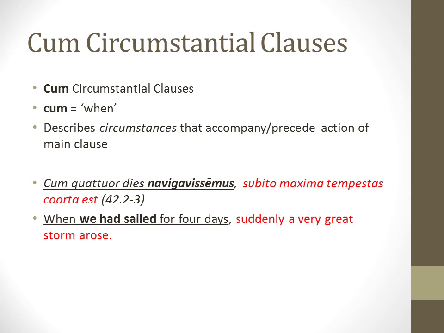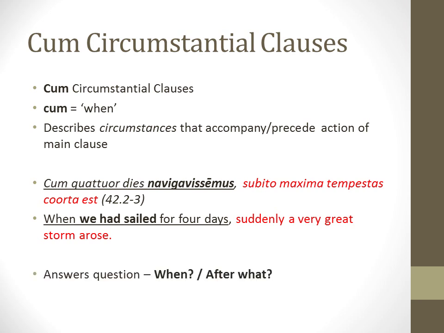So grammatically, we have a subordinate clause. Therefore, we have a subjunctive verb, navigavissemus. That one's pluperfect, as we should be able to recognize by the isse. So what's underlined is called a cum circumstantial clause here. And then again, our main clause in red.